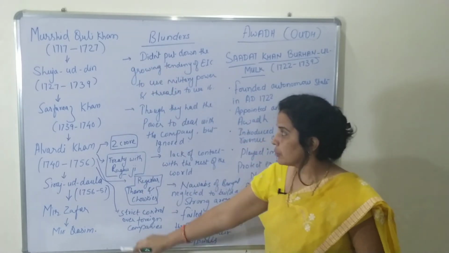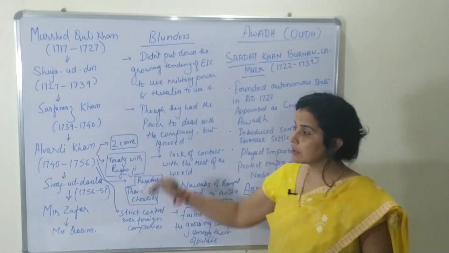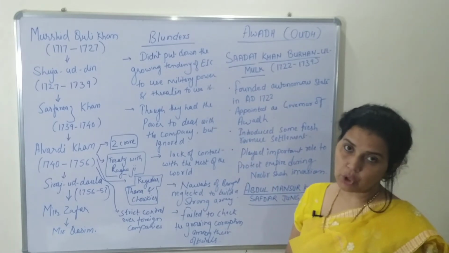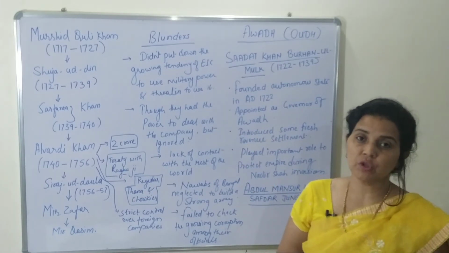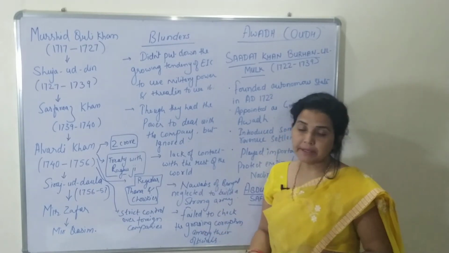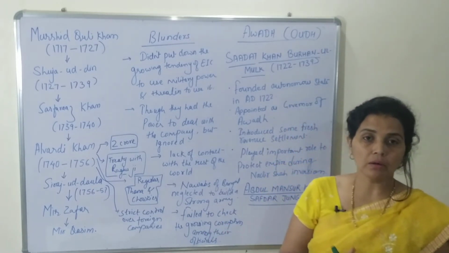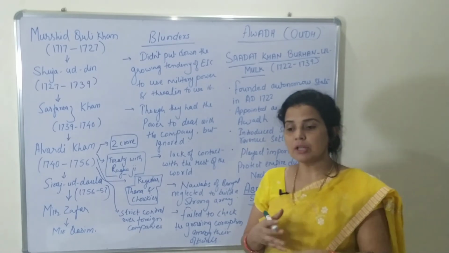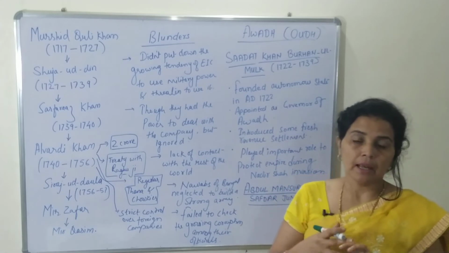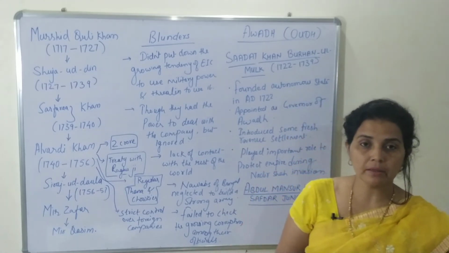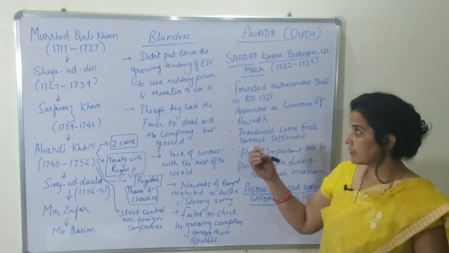Why am I going to tell you all these things? Because you should know in depth what the blunders and shortcomings were, how the English became so powerful, and how they occupied every powerful state. There were some general weaknesses and loopholes, and these rulers didn't pay attention.